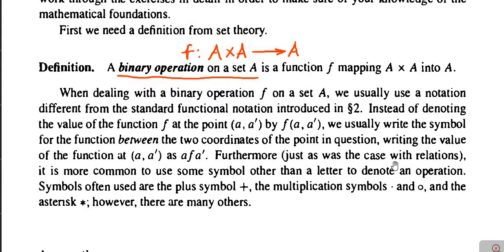Next, as we know that a and a' are elements of the set A, and f is a binary operation on the set A, meaning it is a function from A cross A to the set A. We use the plus symbol, the multiplication symbol dot, as well as small o and the asterisk. These symbols are generally used to denote a binary operation on a set.